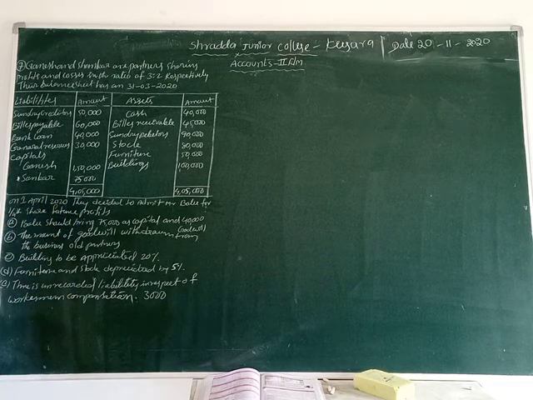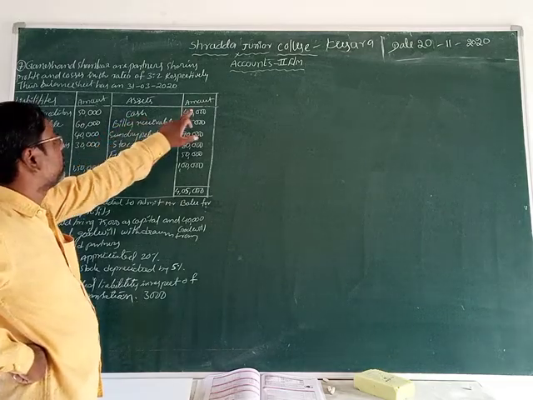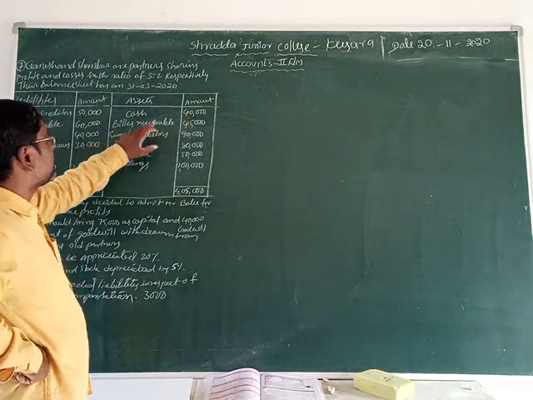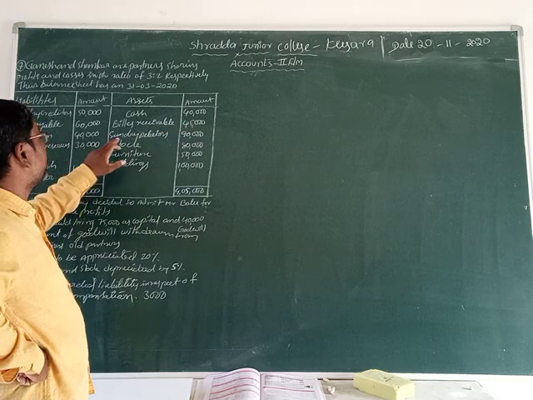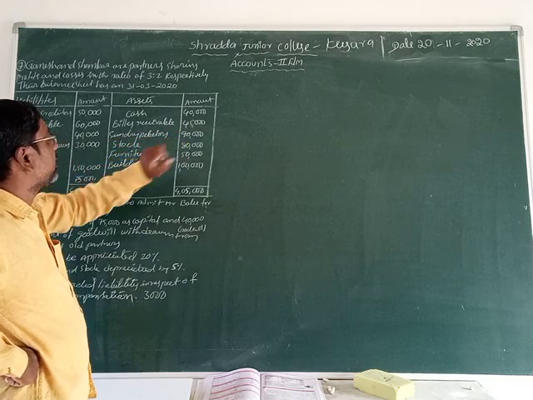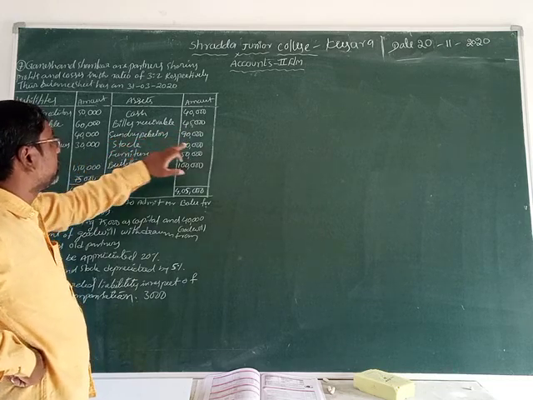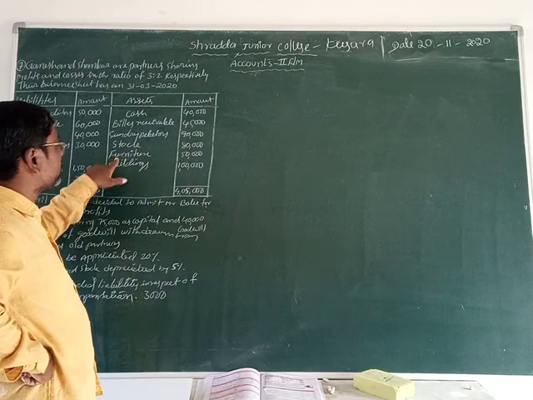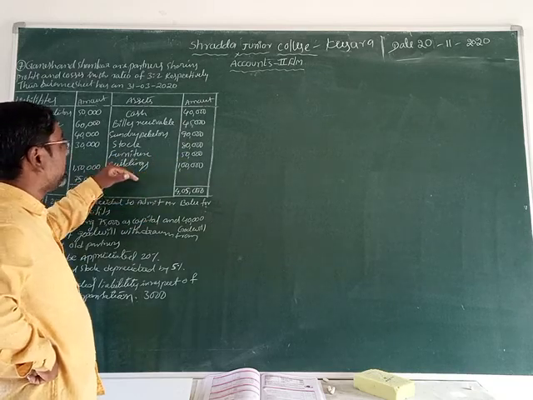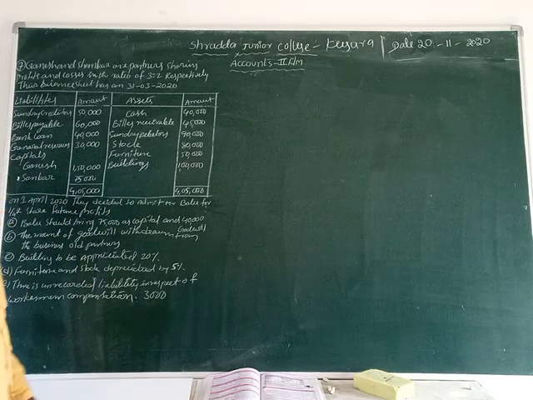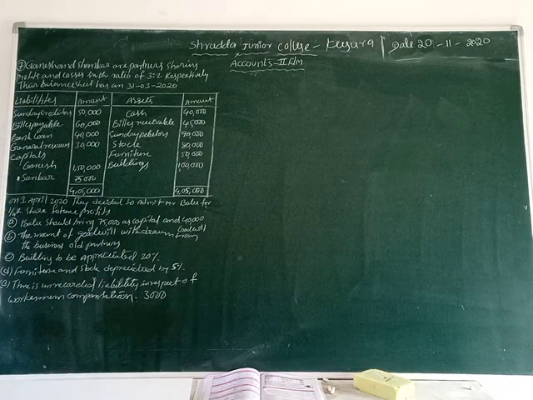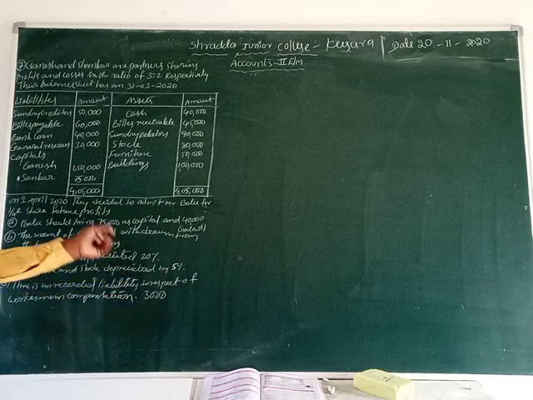Total liabilities is 4,05,000 rupees. Now cash 40,000, bills receivable 45,000, sundry debtors 90,000, stock 80,000, furniture 50,000, buildings 1 lakh rupees. Total assets value is 4 lakhs 5,000 rupees.